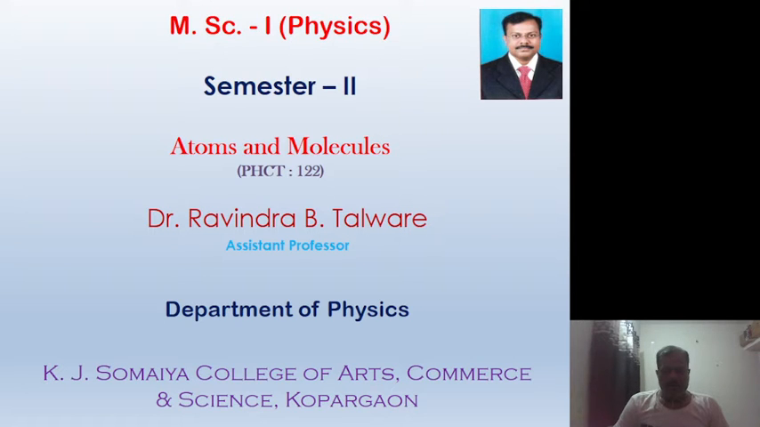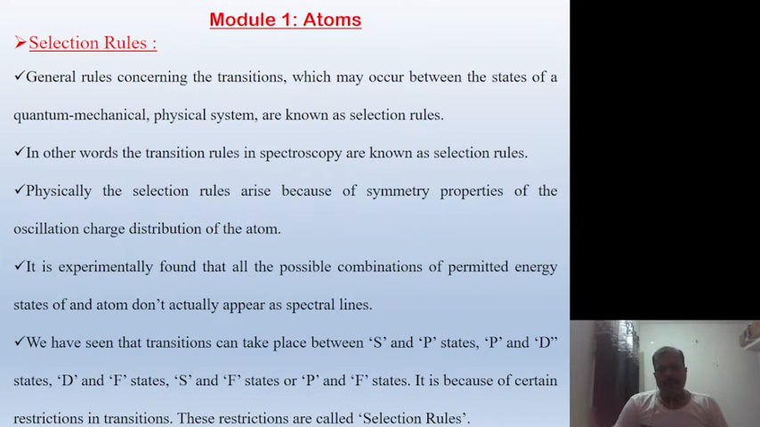Now we have to discuss the article on selection rules. What is a selection rule? In general, the rules concerning the transitions which may occur between the states of a quantum mechanical physical system are known as selection rules. In other words, the transition rules in spectroscopy are known as selection rules. Physically, the selection rules arise because of the symmetry properties of the oscillating charge distribution of the atom.